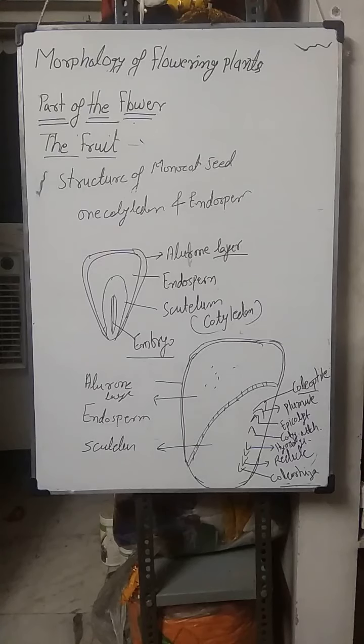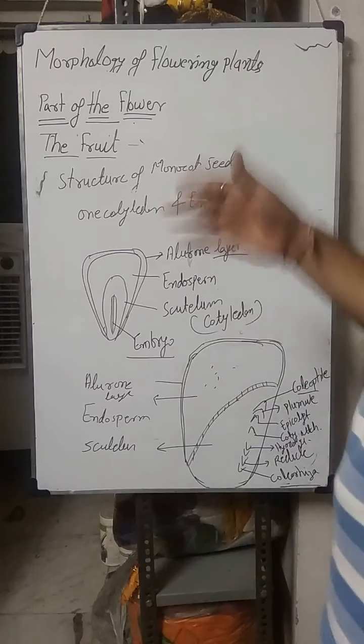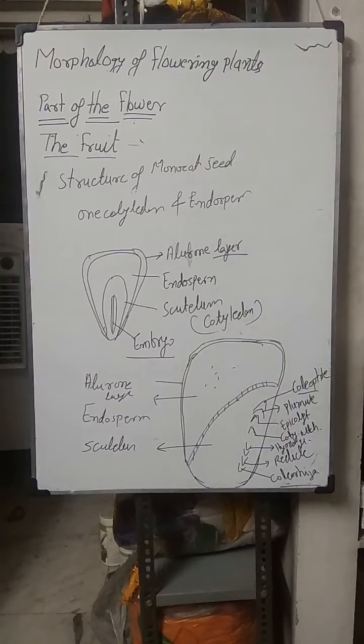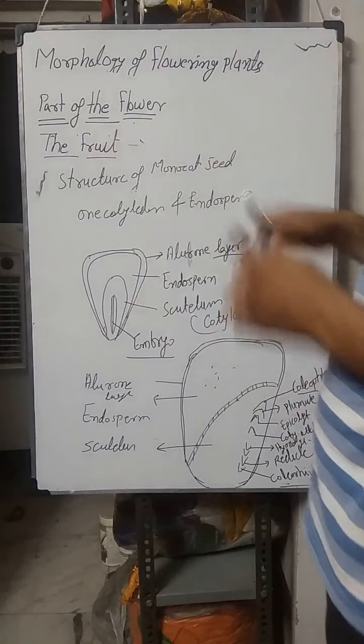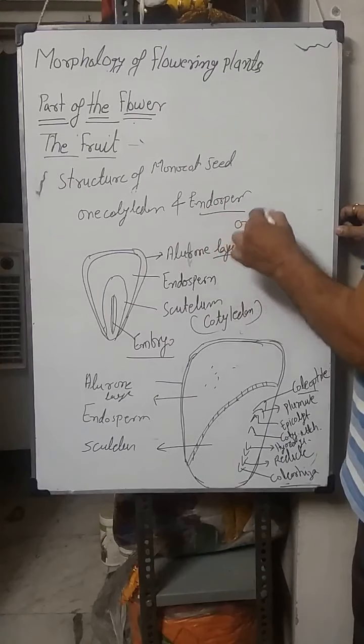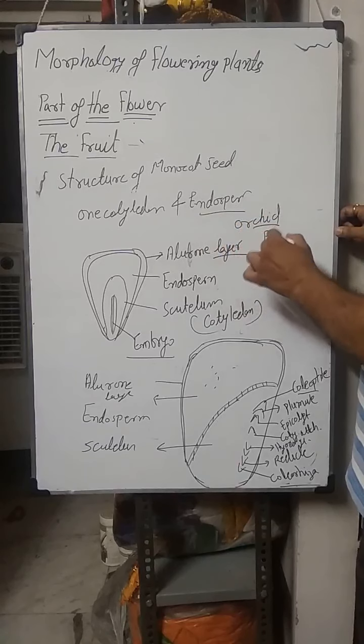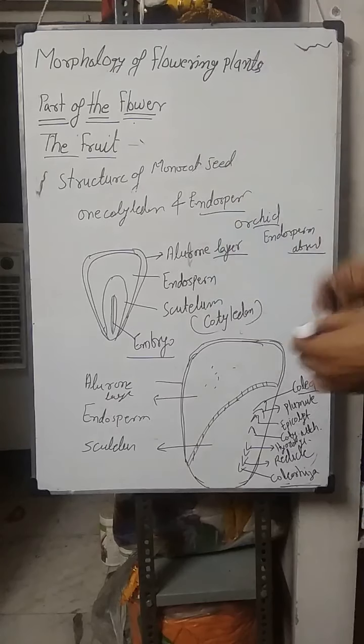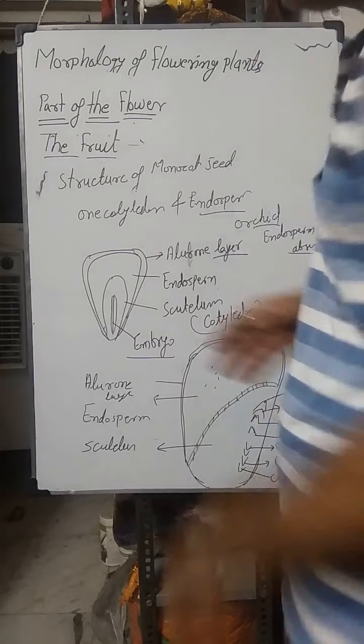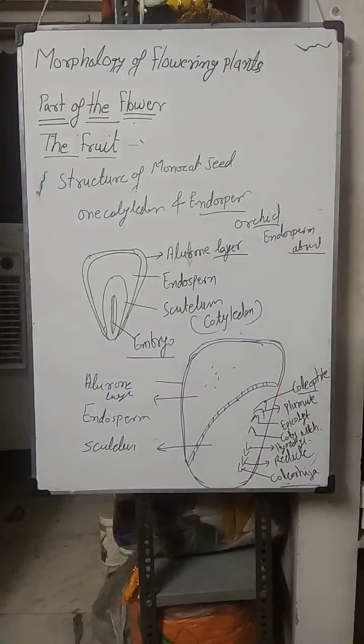And if we see in that monocot embryo, the embryo is in lateral position, but in dicot it is in the central, middle position. So here are two types of seeds. One is the monocot that contains one cotyledon and endosperm. But in orchids, endosperm is absent. Otherwise, in rice, wheat, maize, in all these one-cotyledon seeds, endosperm is there.